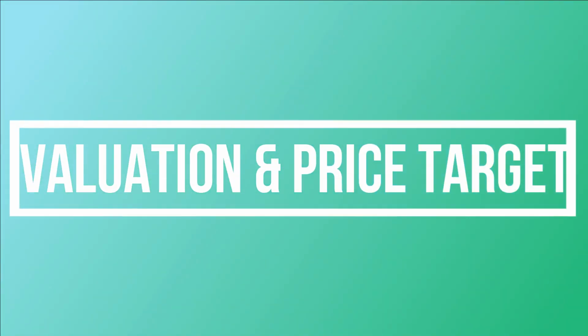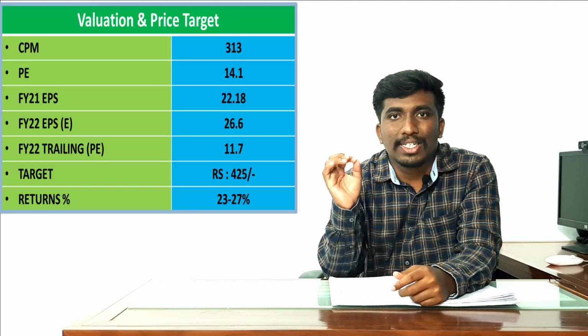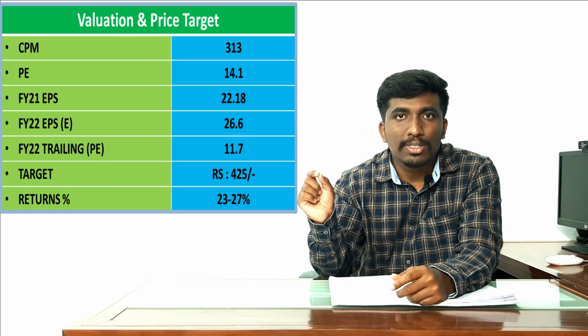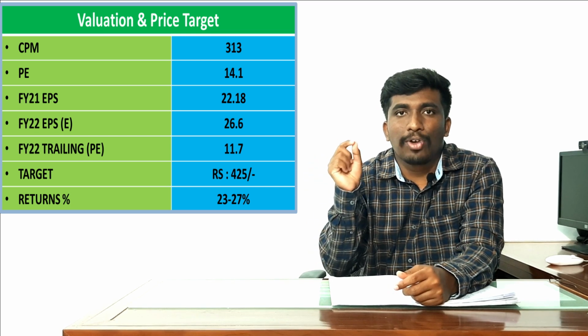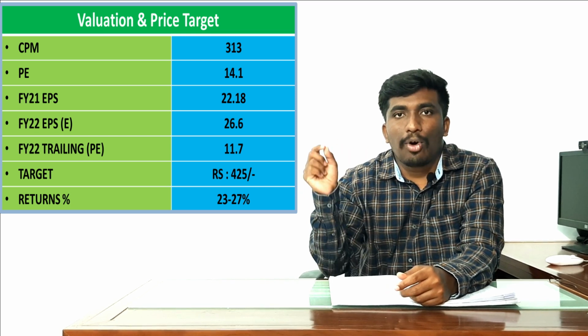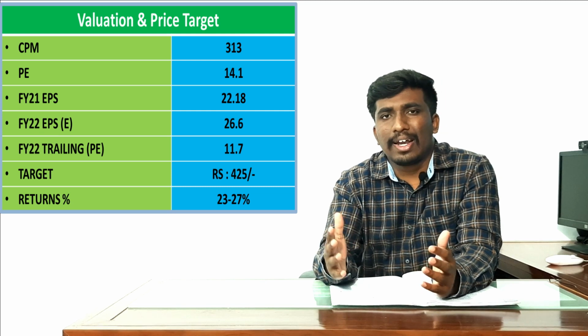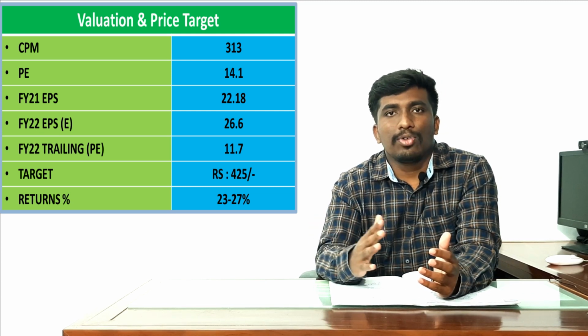Next, let us focus on the valuation and the price target of this company. Coming to the valuation, the current stock price is trading at 311 rupees. The PE on FY21 is 14.1, while it usually trades at 17, 18 to 20.